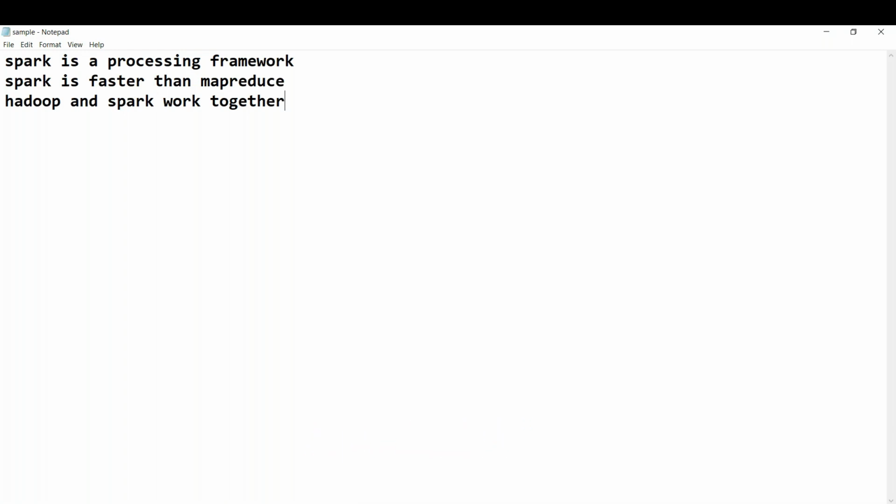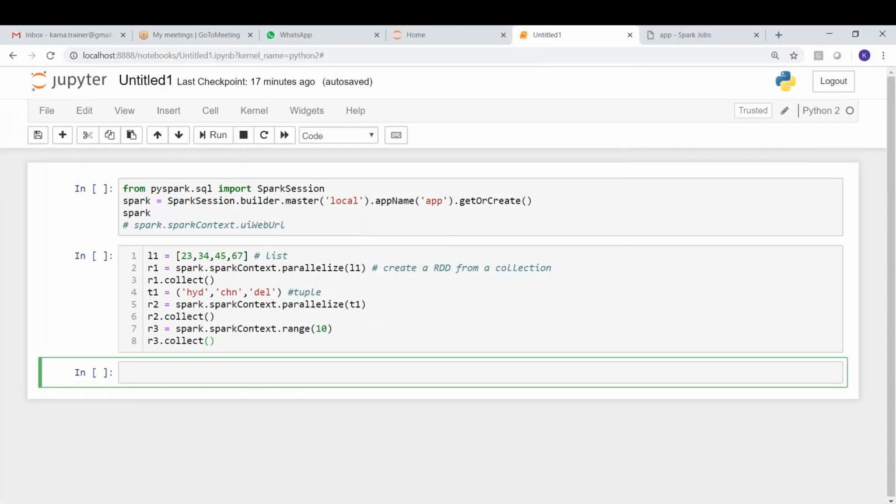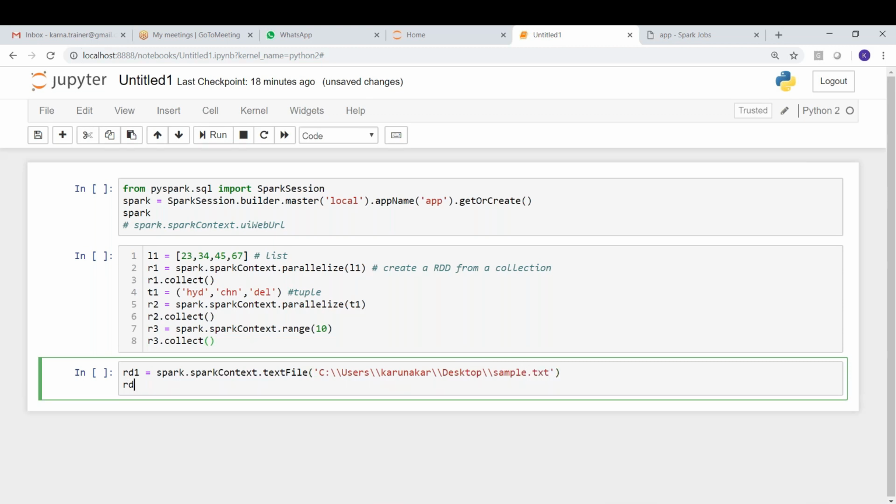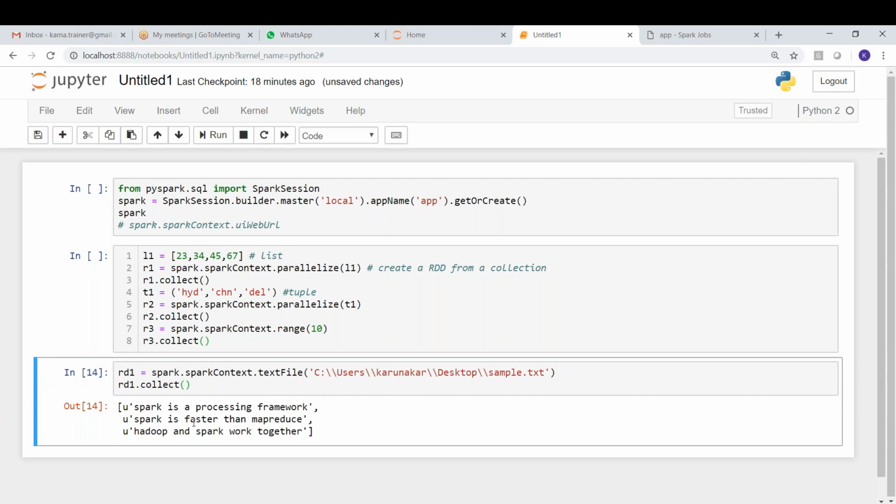Now, can you tell me if this is the file? Let's try to read this file. rd1 equal to spark dot spark context dot text file of, C colon users, that is sample.txt. Let's print rd1 dot collect. You can see this: Spark is a processing framework. Spark is further map Hadoop and Spark one together.